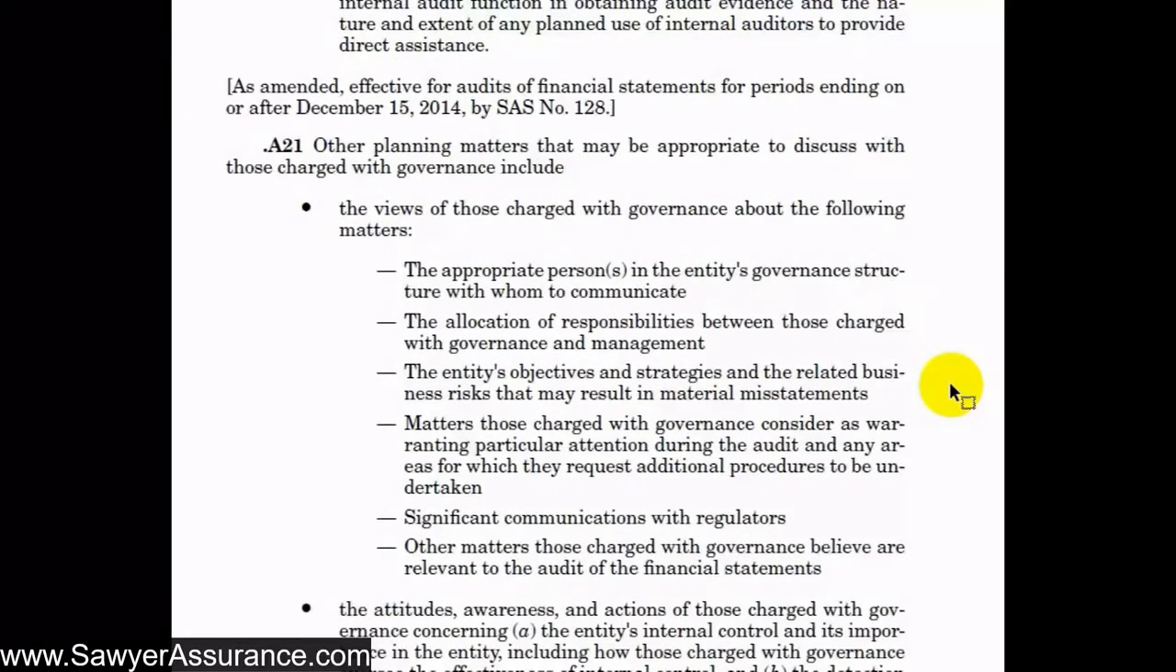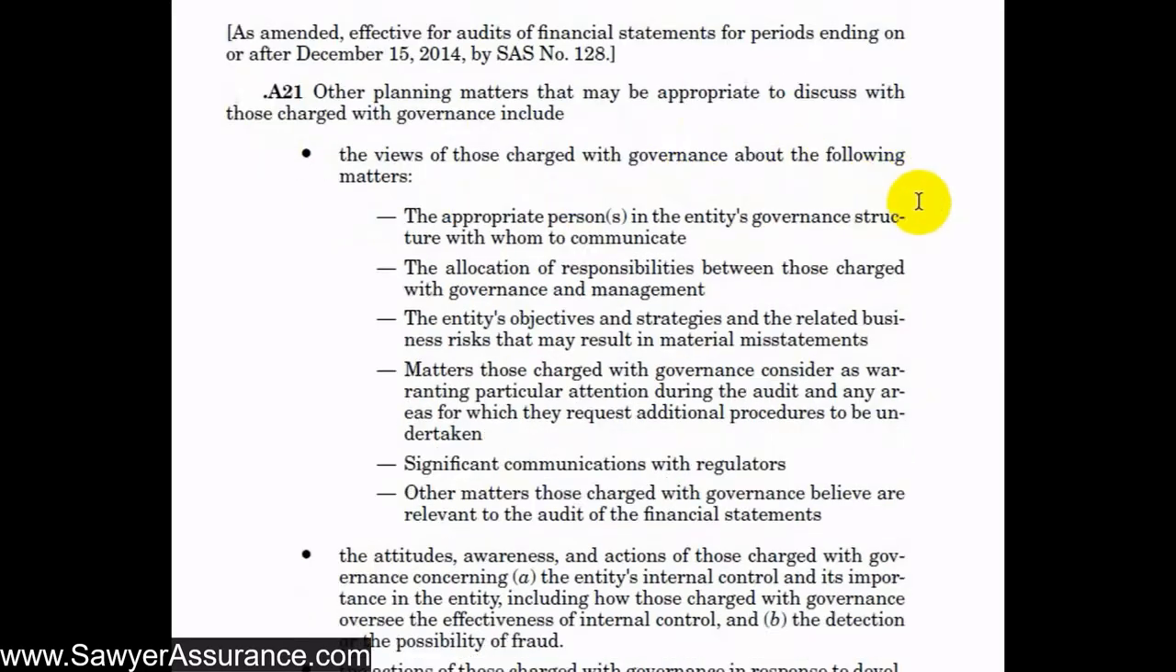And other planning matters that we might discuss with those charged with governance include the views that those charged with governance have about these matters. So their views about the appropriate persons and the entity's governance structure with whom to communicate. Like maybe there's a treasurer or a particular committee we should communicate with. Maybe also their views about the allocation of responsibilities between those charged with governance and management. The entity's objectives and strategies related to business risk that may result in material misstatements. So that would help us hone our procedures to those more risky areas.